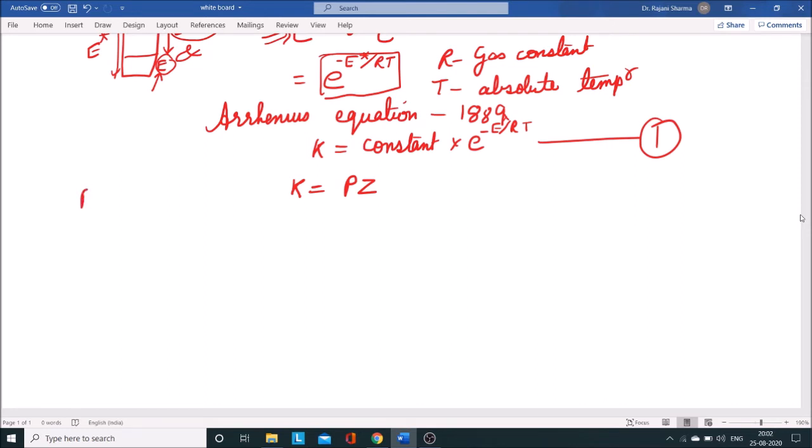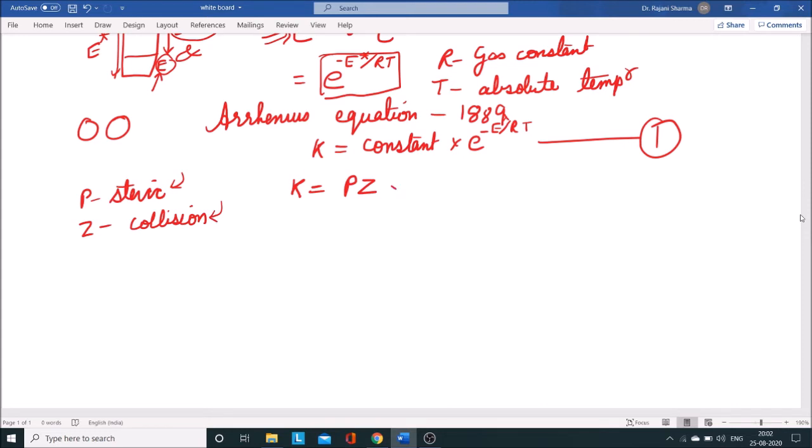So here P is the steric hindrance, or the steric property of the two molecules, that is, how close the two molecules can come, and if the two molecules are coming together, then what is the probability, or the collision frequency. So as per the Arrhenius equation, the rate constant depends on two factors: the steric hindrance between the two molecules and the collision frequency of the two molecules.